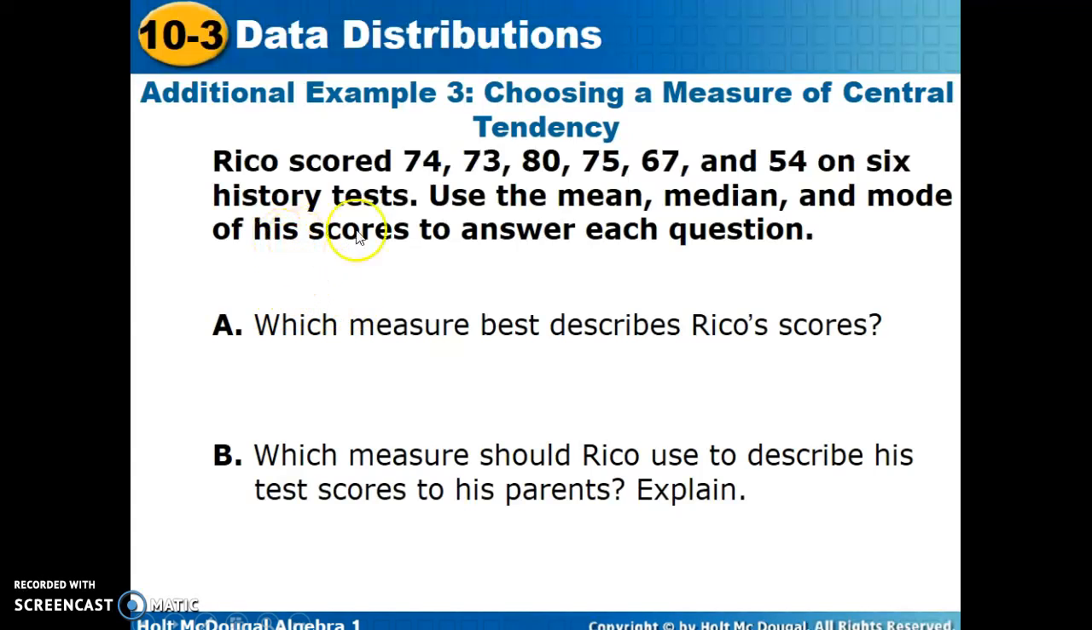Rico's scores on 6 history tests. We can see he has an outlier. He's not very proud of that one. And a mode in his scores. Answer each of these questions. Which measure best describes Rico's scores?